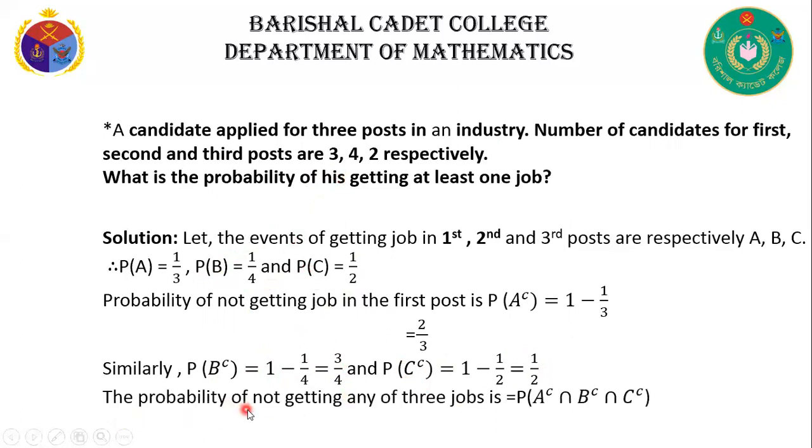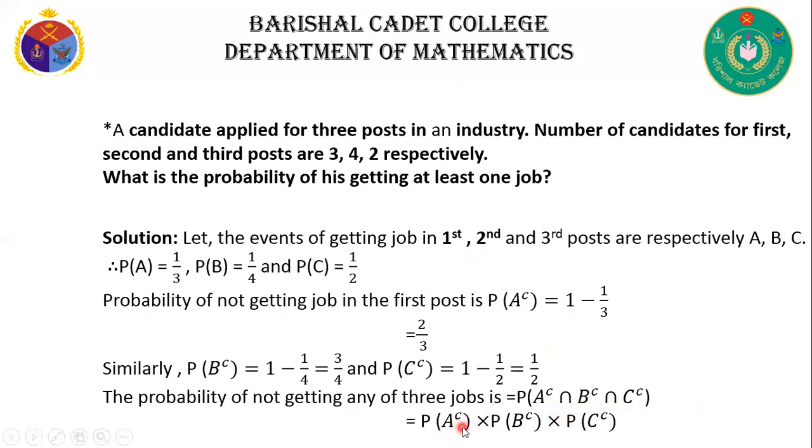Now, the probability of not getting any of the 3 jobs. That means P of A complement intersection B complement intersection C complement. Here the 3 events are independent, that's why we can use the multiplication sign.